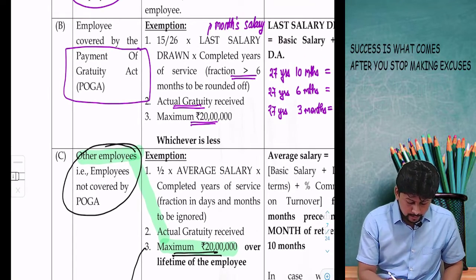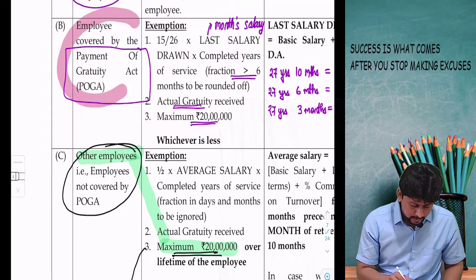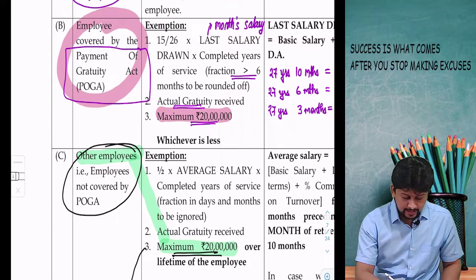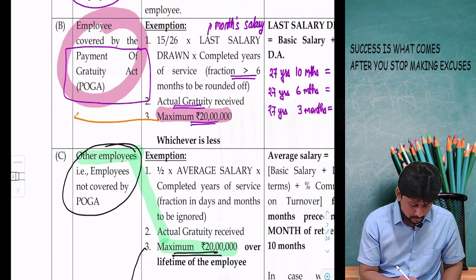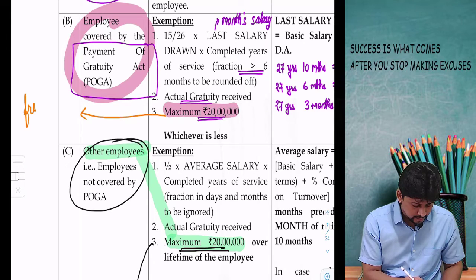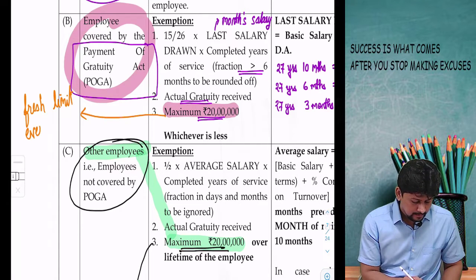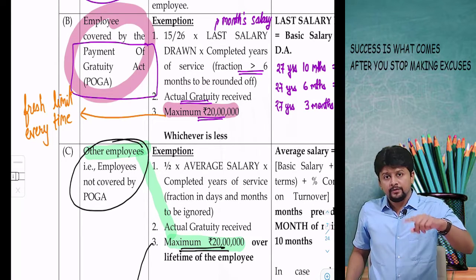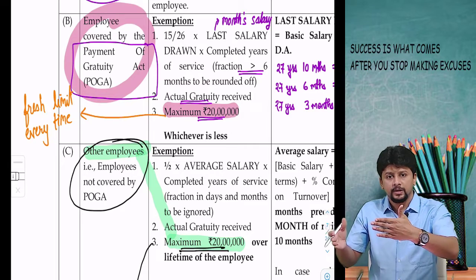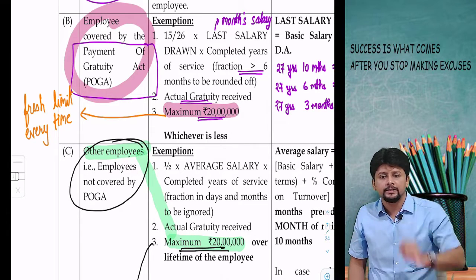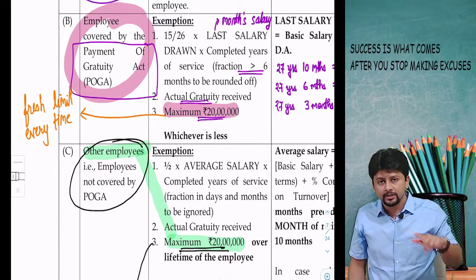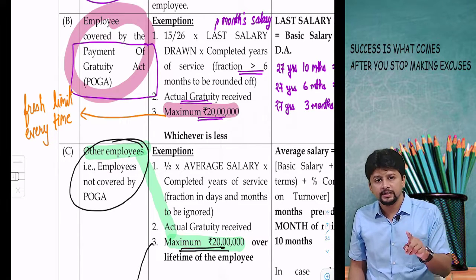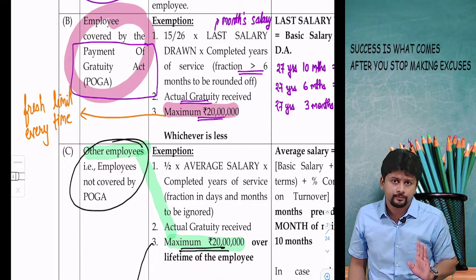So if you are an employee who is covered by the Payment of Gratuity Act, 20 lakhs will be a fresh limit available every time. If my employee keeps on changing his jobs, and keeps on working at a place where the Payment of Gratuity Act applies, every time he leaves a job, he will get gratuity, he will calculate his exemption. 20 lakhs will be the fresh limit every time.